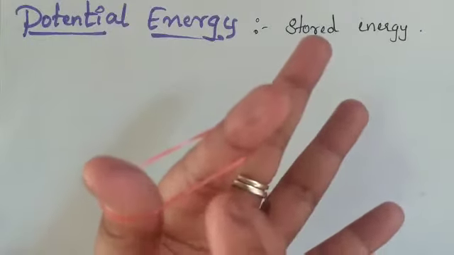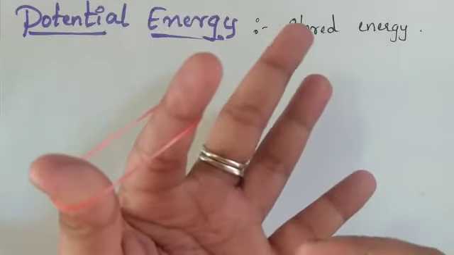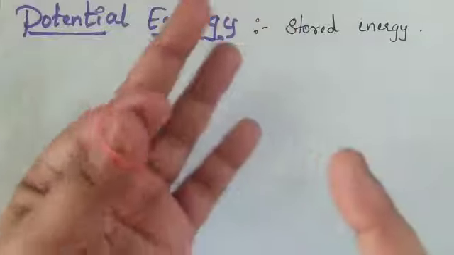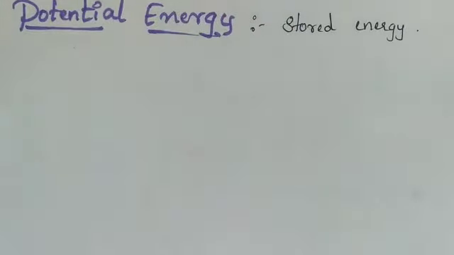That means stored energy. Whenever I do work and stretch the rubber band, it gets potential energy. Now when I release it, it moves away. That means the rubber band has converted the potential energy into kinetic energy. So this is one of the examples.